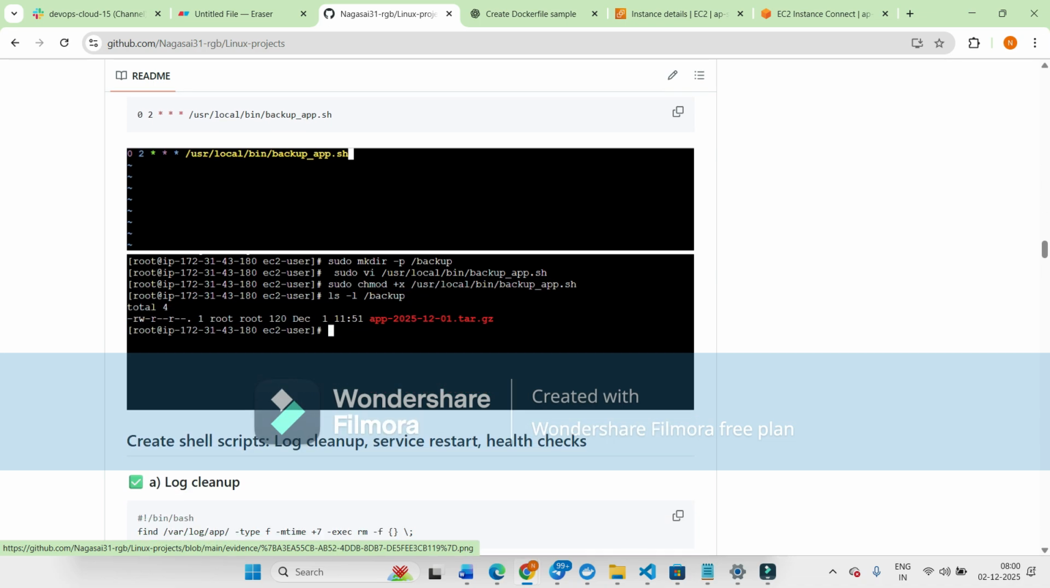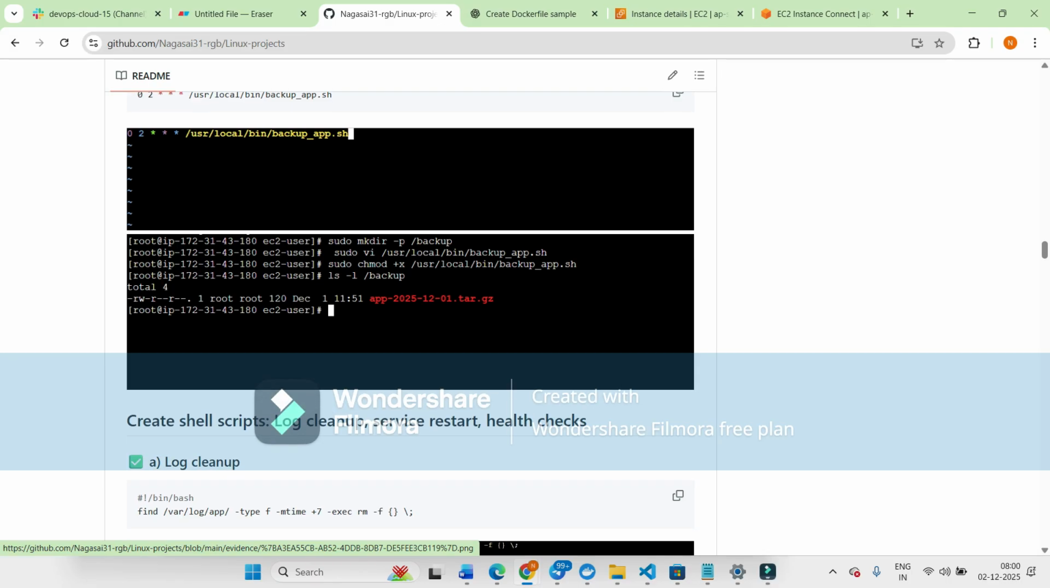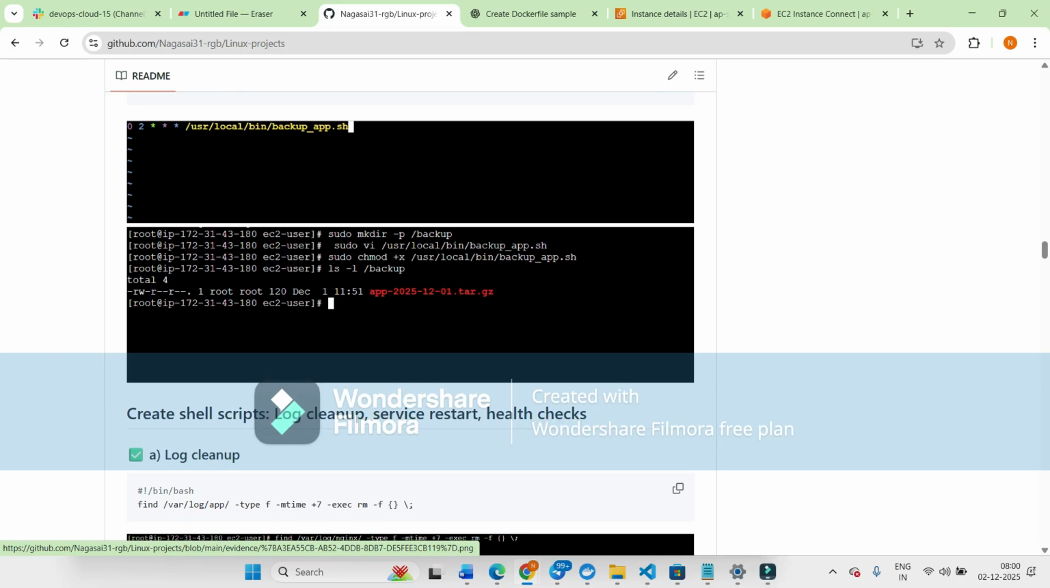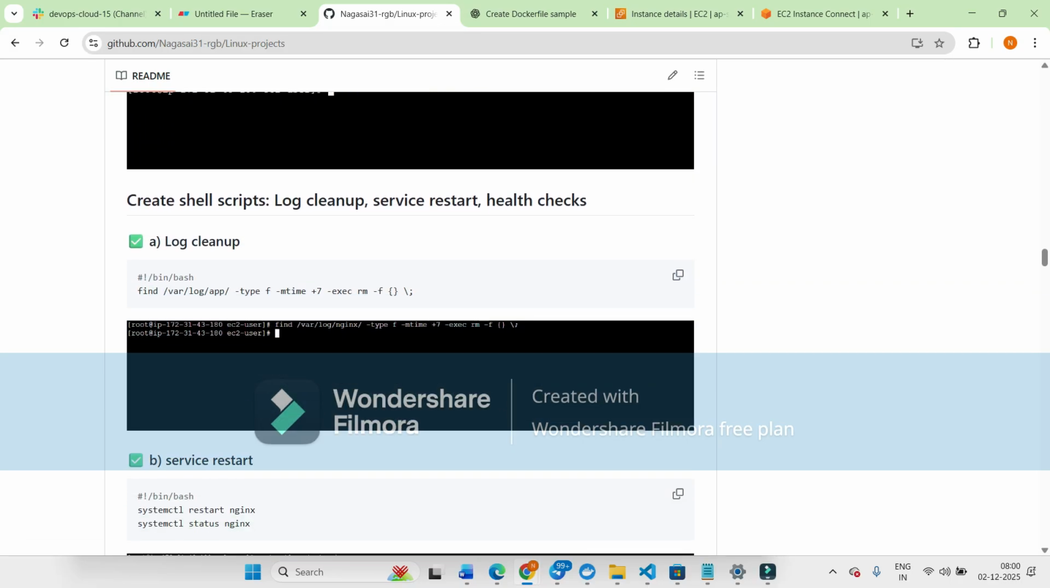If you want to verify the backup, we can use ls -l and the backup folder. We can see that this was stored in the tar.gz format. This was the command we have to execute.